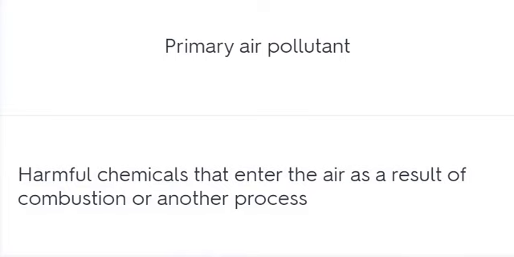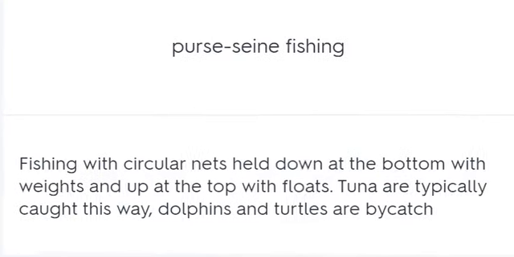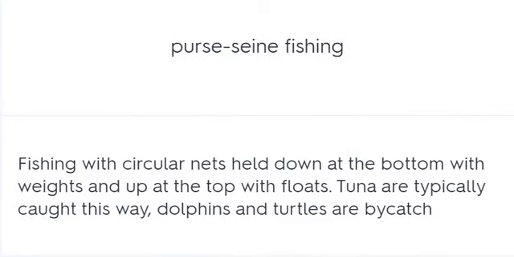Primary air pollutant. Harmful chemicals that enter the air as a result of combustion or another process. Purse-seine fishing. Fishing with circular nets held down at the bottom with weights and up at the top with floats. Tuna are typically caught this way. Dolphins and turtles are bycatch.